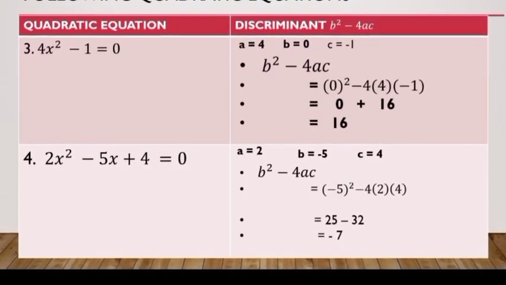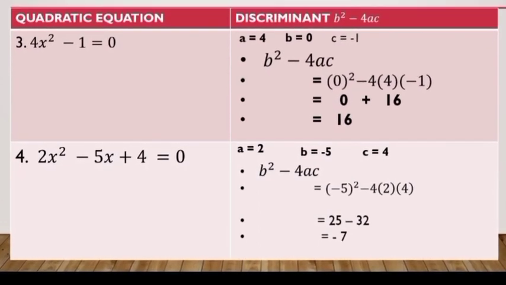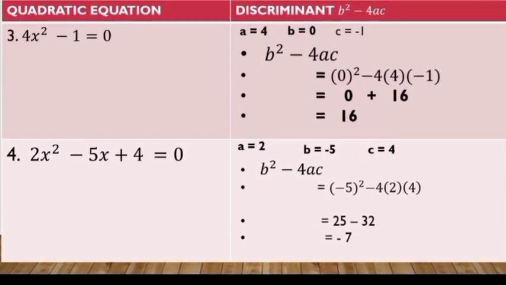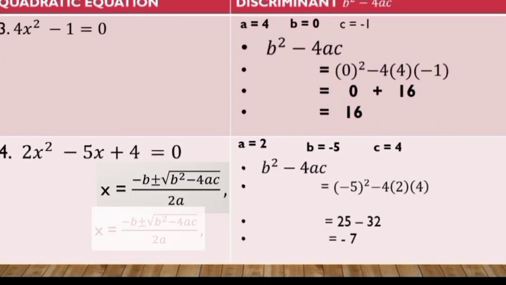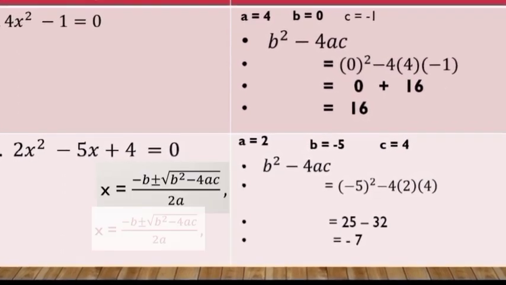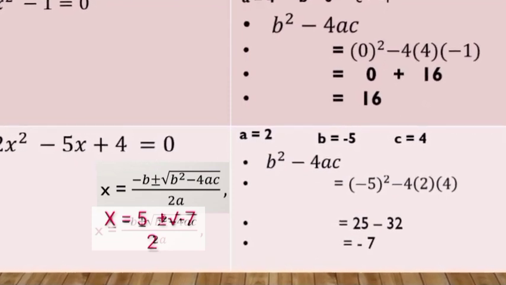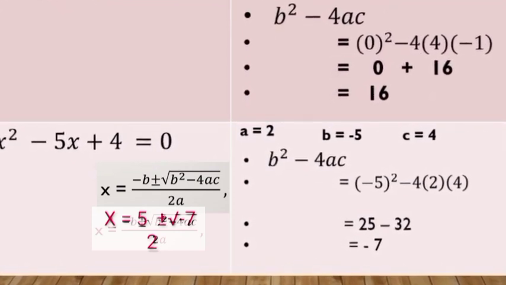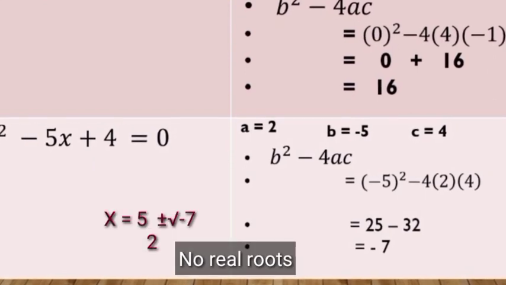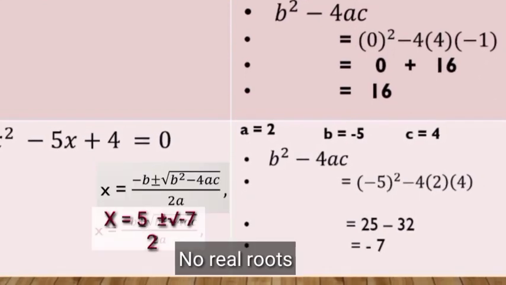For number 4, 2x squared minus 5x plus 4 equals 0. So, using the quadratic formula, we will obtain x is equal to 5 plus minus square root of negative 7 all over 2. So, therefore, it has no real solutions. So, tingnan nyo yung discriminant natin na na-solve, which is negative 7. So, therefore, we can conclude that the nature of the roots is no real roots.